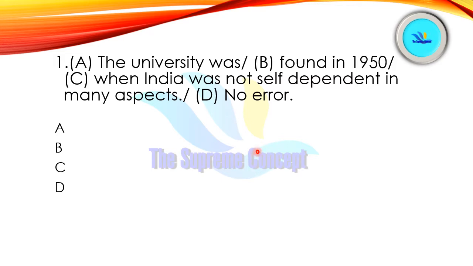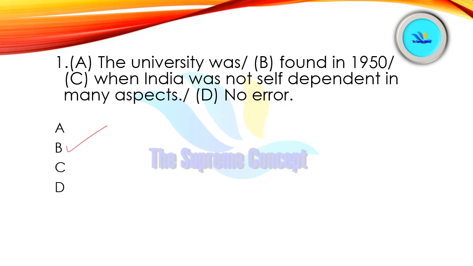So let us begin with our first question, and this question is based on error correction, and the question is: the university was found in 1950 when India was not self-dependent in many aspects. So find out where the error lies and mark your answer.